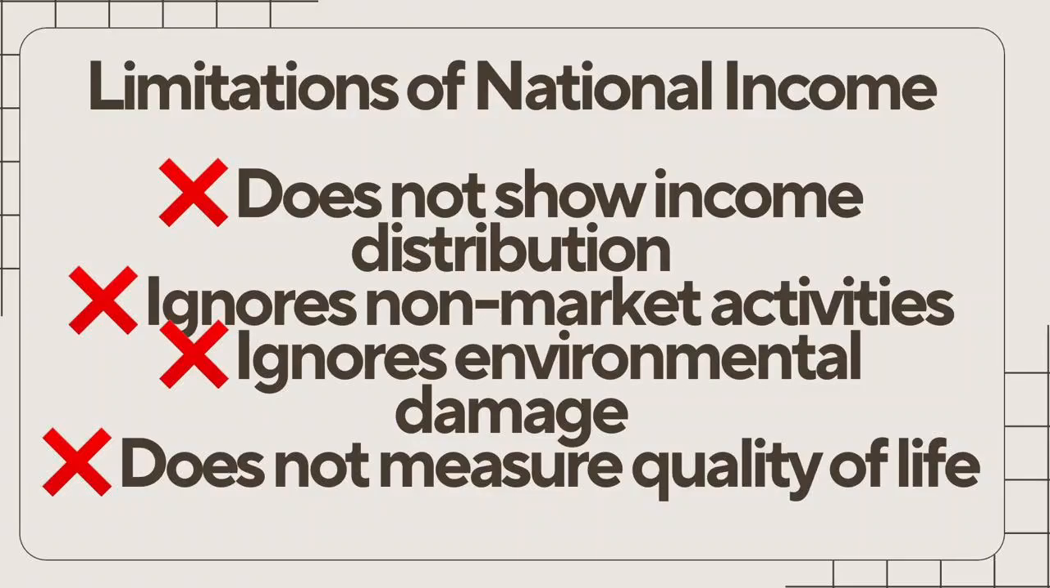Limitation 4. Quality of life. Suppose 2 countries have the same per capita income. One country has clean air, excellent hospitals, safe roads, and high quality education. The other has heavy pollution, poor healthcare, and high crime. Can we say both countries offer the same quality of life? Of course not. National income measures production, not happiness, safety, health, or life satisfaction. National income is an important indicator, but it is not a complete measure of development.